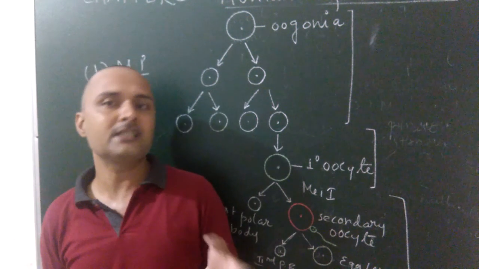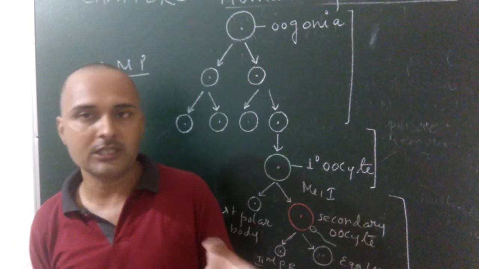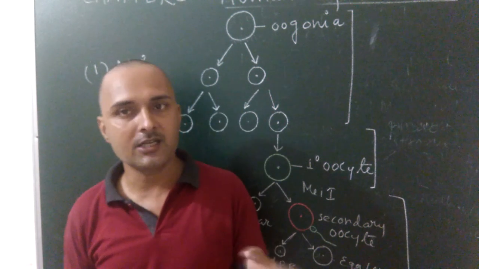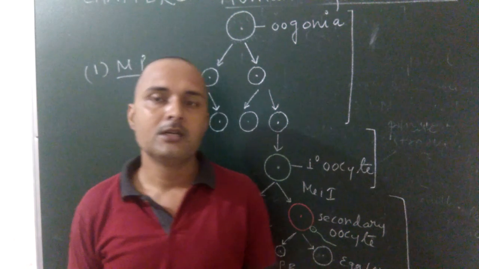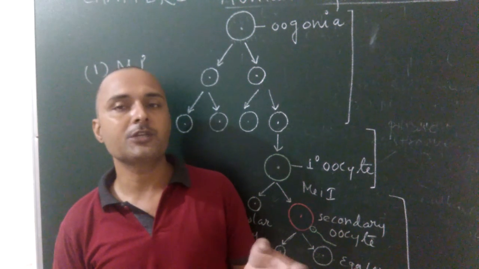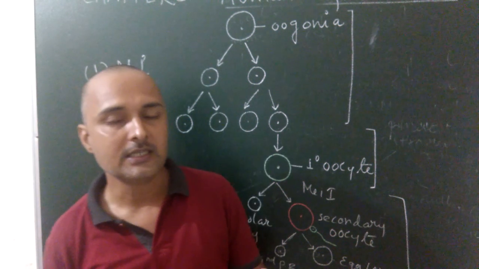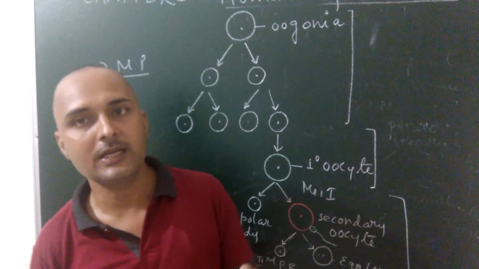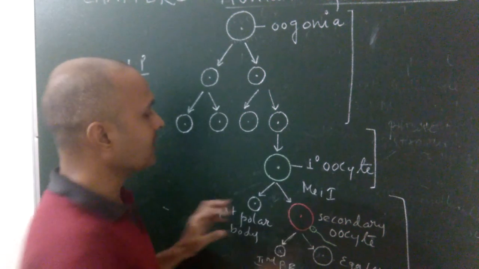It increases its number by mitosis cell division, and millions of oogonia are produced. No more oogonia are formed after birth. These cells start division, enter into the prophase first of meiosis and get temporarily arrested. Now these are known as the primary oocytes.